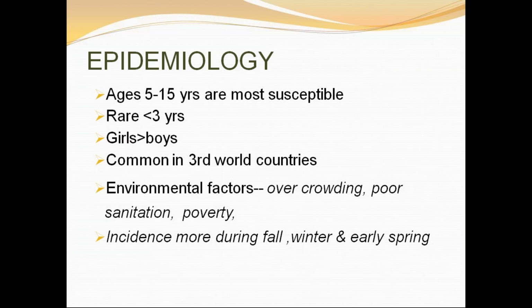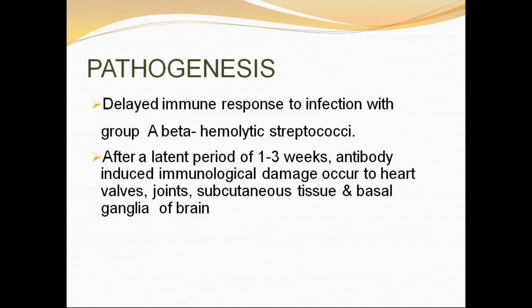So the most commonly identified serotypes that you should know are M type 1, 3, 5, 6, 18 and 29. You cannot remember every serotype, so you just have to know there are different serotypes. Each serotype has a particular tendency to cause either pharyngitis or skin infections. You should know which serotypes cause pharyngitis, because those have more predilection to cause acute rheumatic fever. So this is brief regarding epidemiology.